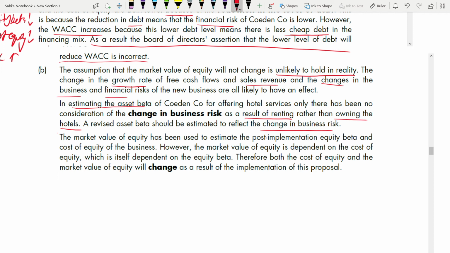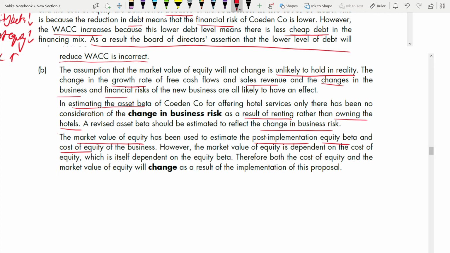What did you use it for? You use this market value of equity to find equity beta and cost of equity, post-implementation, after the proposal. However, the market value of equity is dependent on the cost of equity. You have to write this dependence. Market value of equity, you told it will not change. So based on that, your cost of equity depends.